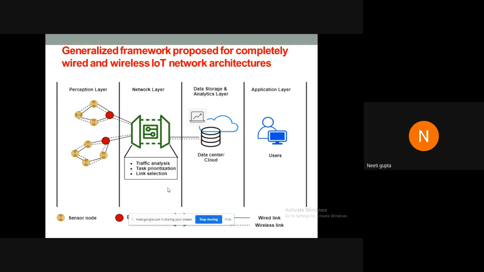The purpose was to come up with a solution without increasing the cost and complexity of networks, like additional switches and additional routers. The aim was to develop an intelligent gateway capable of traffic analysis and appropriate link selection between wired and wireless networks.